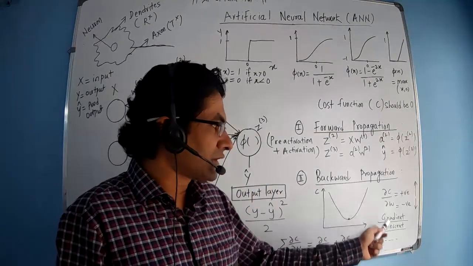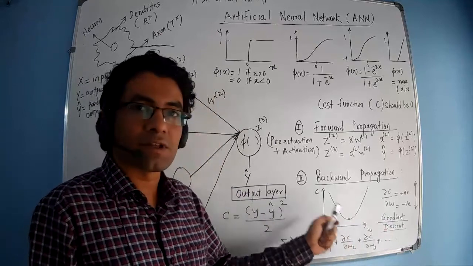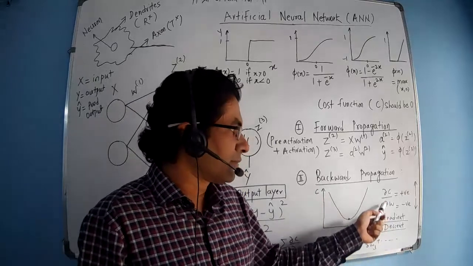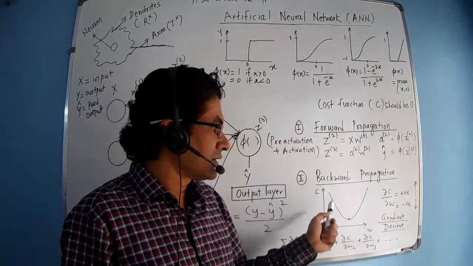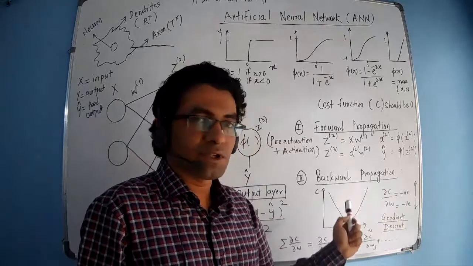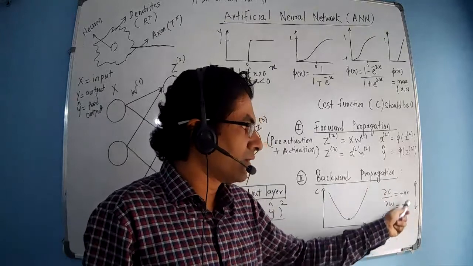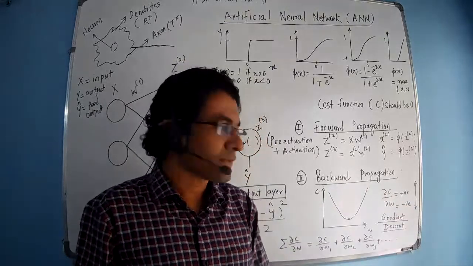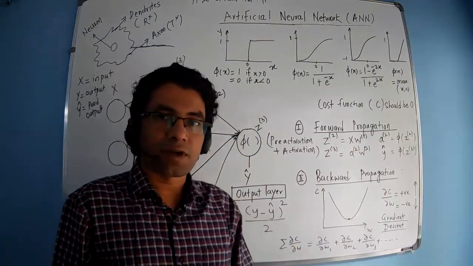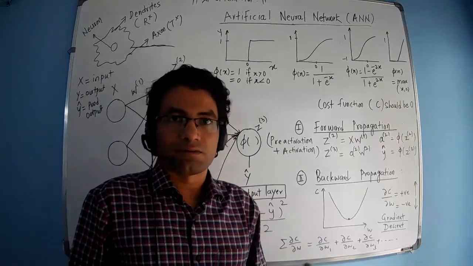For that we are using the approach called gradient descent. In gradient descent, we take the differentiation of C with respect to W. W indicates weights, C indicates cost function. If the differentiation is positive, that means it is increasing in nature. If it is negative, that means it is decreasing in nature. So you have to find the lowest value of this, which means it should be decreased. Now we will calculate dC by dW with respect to every weight which we are using, and then finally we sum all the differentiations.